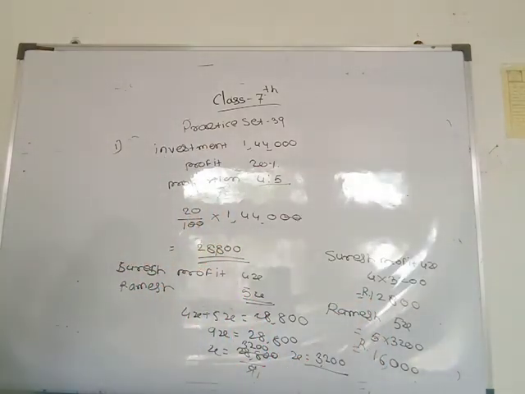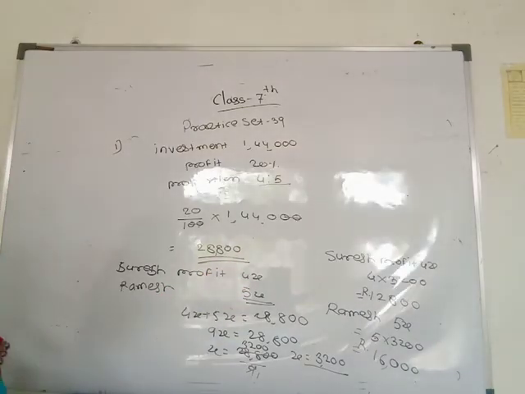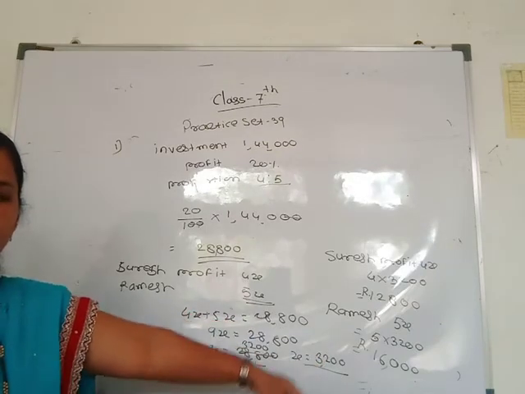Suresh got a profit of rupees 12,800 and Ramesh got a profit of rupees 16,000.